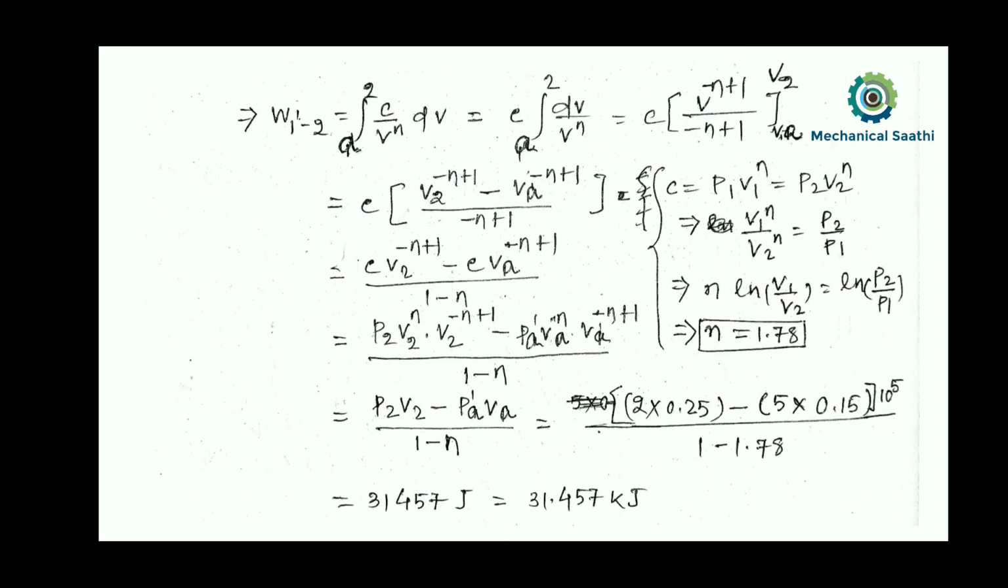So if we put all these values over here, we get our answer, that is 31457 joule. If we want to convert that into kilojoule, we simply put a decimal point over here. So 31.457 kilojoule will be the correct answer for this question.